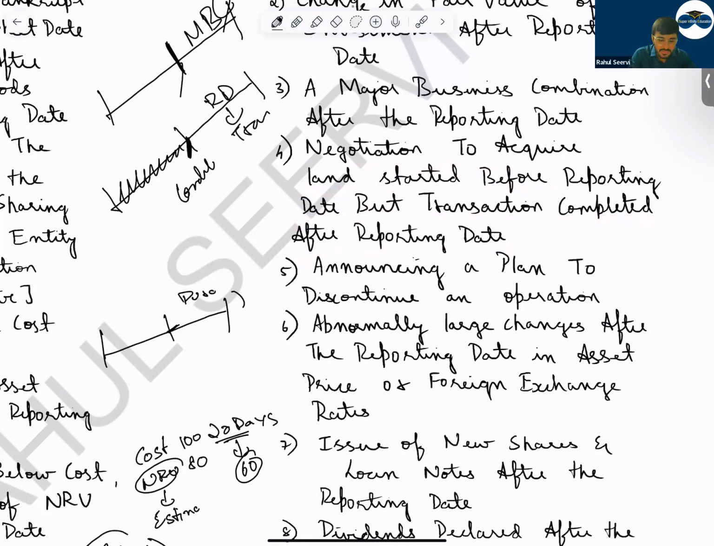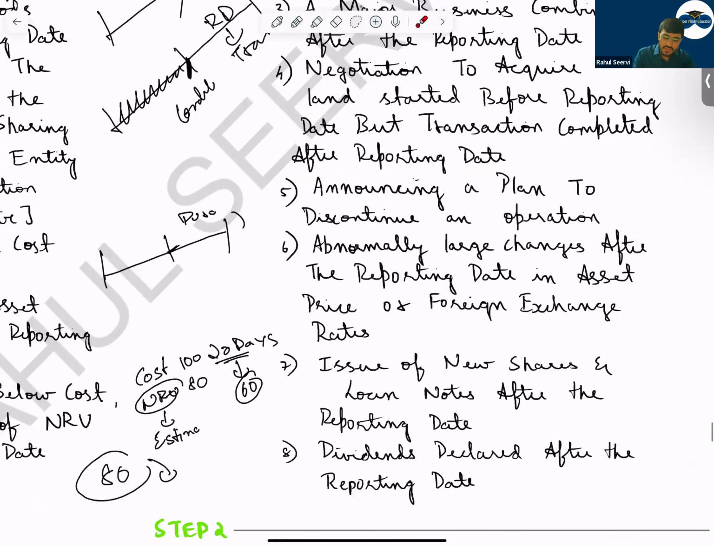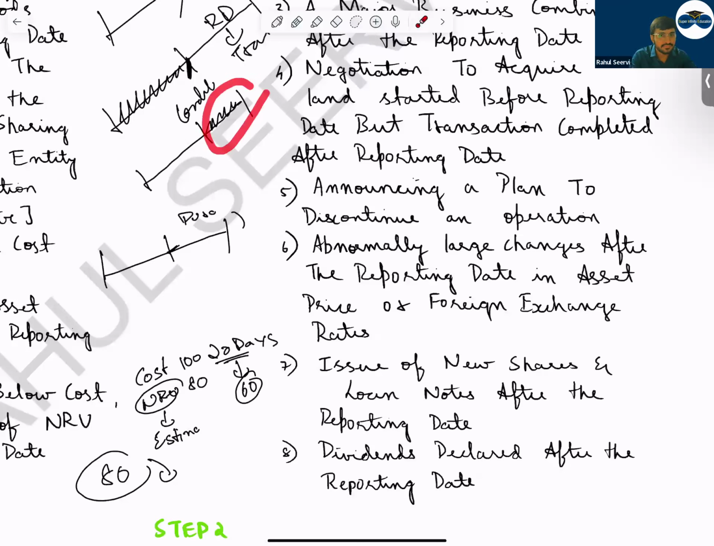No. So this becomes a non-adjusting event. Then announcing a plan to discontinue operation. If the company has announced the plan after the reporting period, under IFRS 5, announcing a plan to discontinue operation, this also will be a non-adjusting event. So whenever it's a discontinued operation, the plan should be announced before the reporting date.